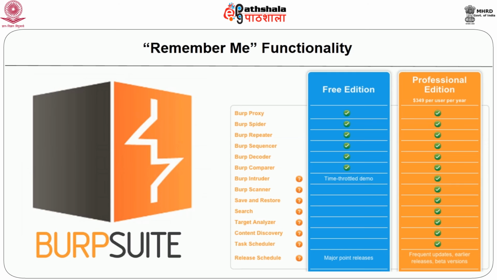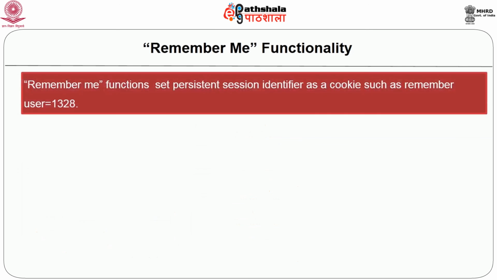Next, some remember me functions set a cookie that contains not the username but a kind of persistent session identifier, such as rememberUser=1328.